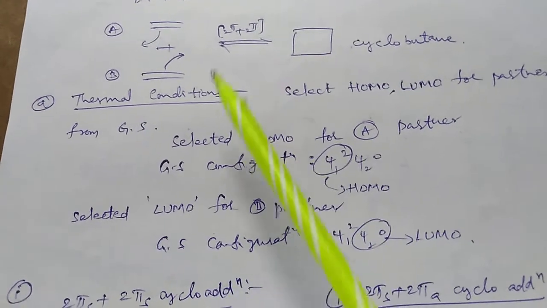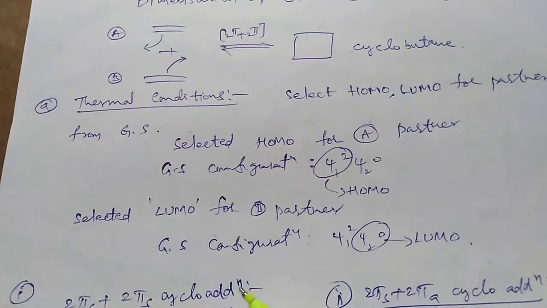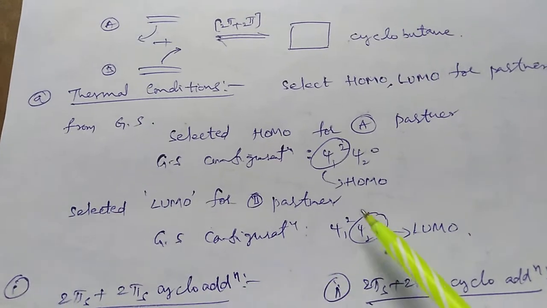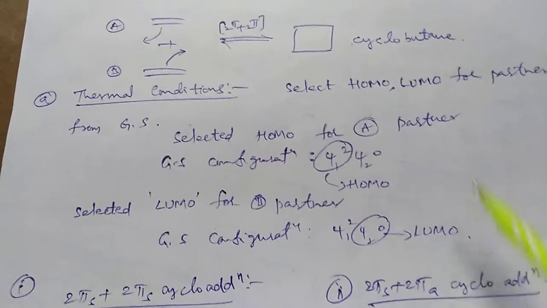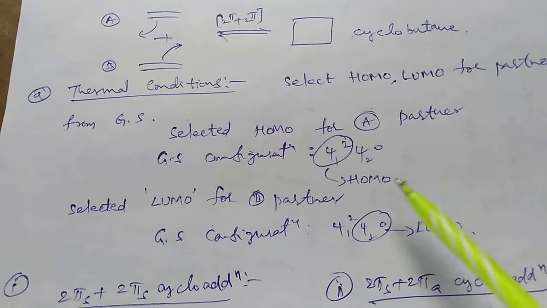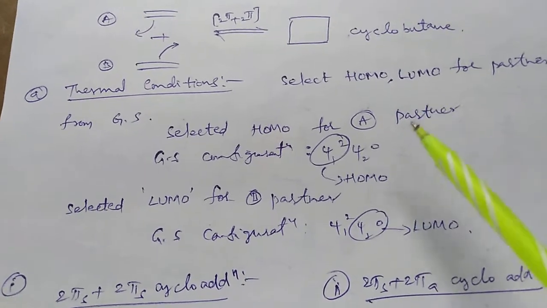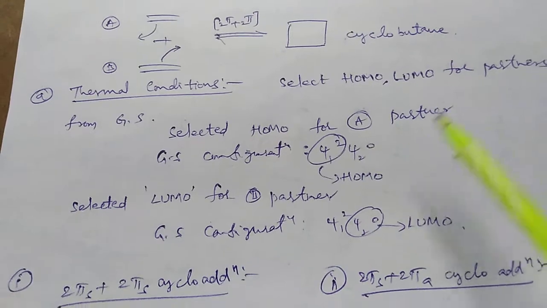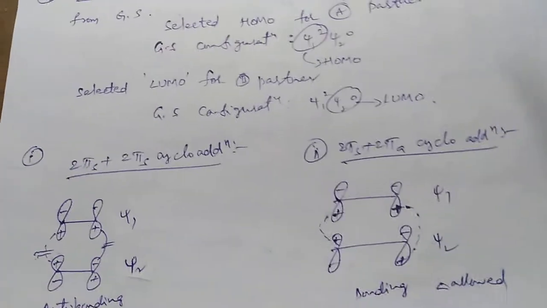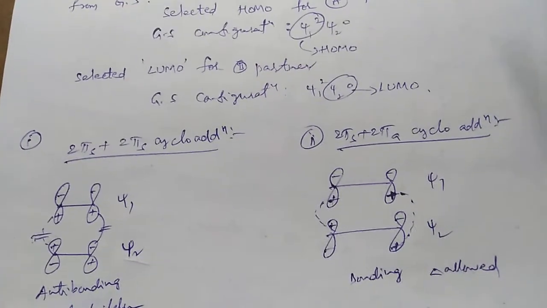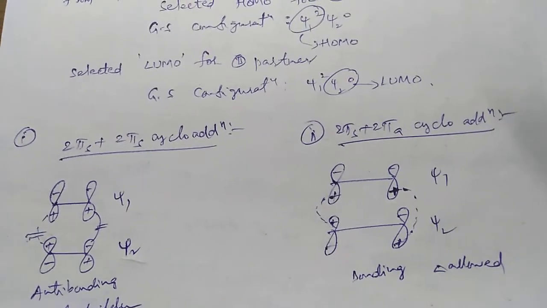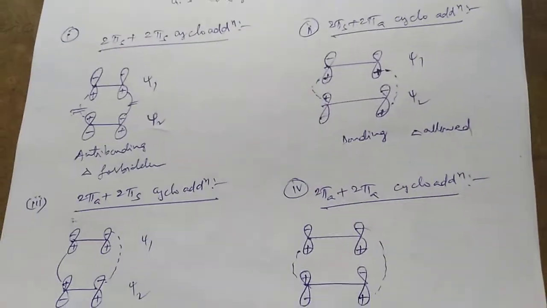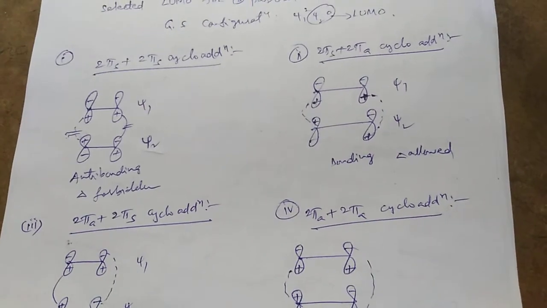It also has 2 pi electrons, so we write the ground state configuration psi1 squared psi2 zero, where psi2 is the LUMO. These are the frontier molecular orbitals, HOMO and LUMO, for the ene molecules in thermal conditions. Now we write the 2 plus 2 cycloadditions for the different configurations: SS configuration, SA configuration, AS configuration, and AA configuration.